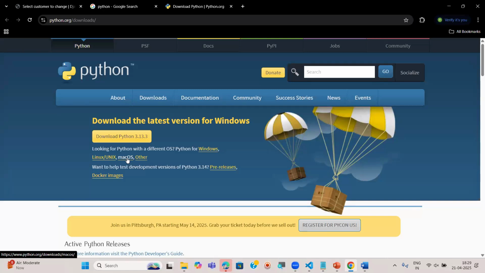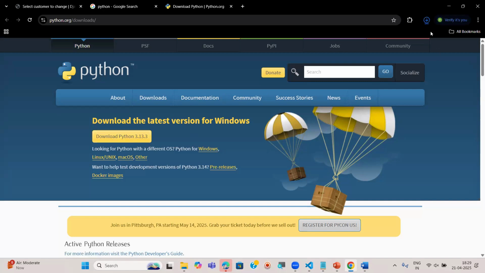Right now I am going to show it for Windows. If I click on this Download Python button, Download Python 3.13.3, as soon as I click on this, automatically within seconds, this software will download. You can check at the top right corner. I am clicking now.